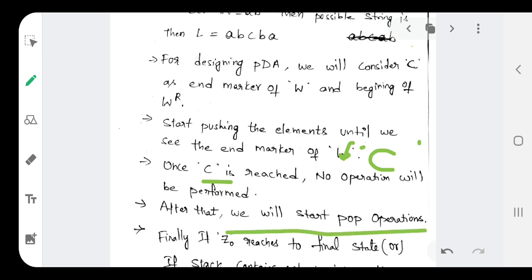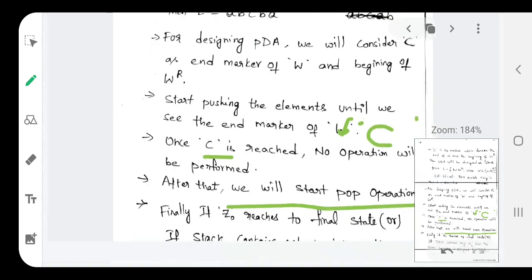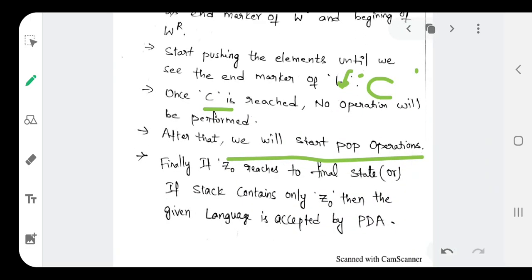After that, we will start pop operations. Finally, when we reach the Z0, then we can say that the language is accepted by the pushdown automata. This is the same procedure we have discussed, but this example is different. Why? Because the given language is WCW power R.